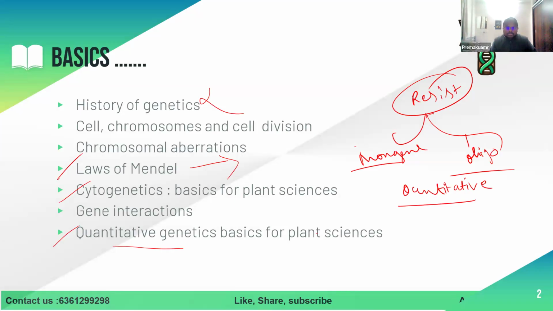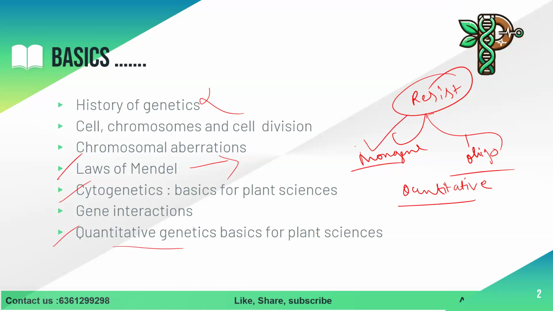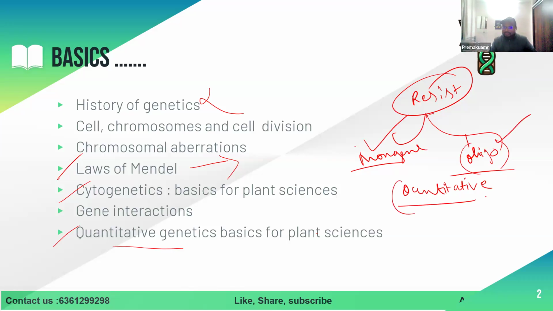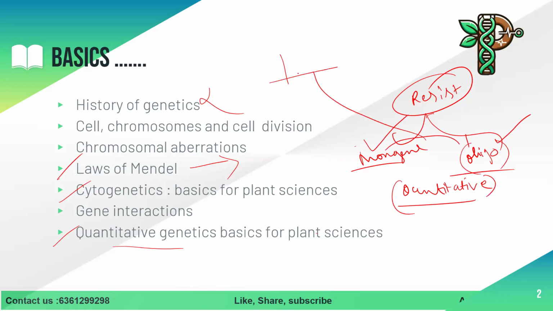Sir, if F2 gives us a normal 3:1 ratio, then we can decide it's monogenic. It is controlled by a monogene. If there are three susceptible reactions to one resistant reaction, or one susceptible reaction to three resistant reactions, like that we can detect monogenic. For oligogenic, if the dihybrid cross ratio comes, then we can confirm it as oligogenic. Yeah, exactly. But for the quantitative, there will be grading in the resistance.